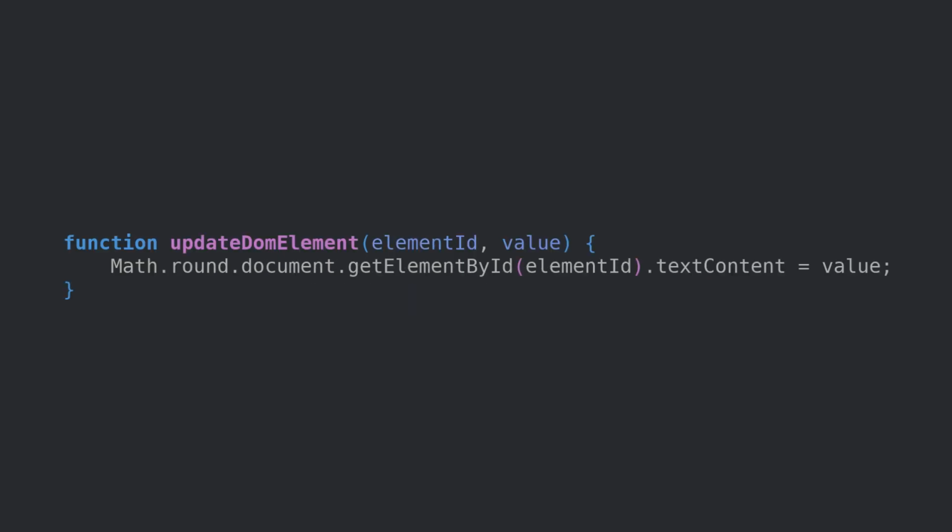Now, let's try applying this by going back to the first example again. The code doesn't work right now, but we can still try to understand the intentions behind it. From what I can tell, we want to take some decimal number, round it to the nearest integer, and then show it in an HTML element on the web page.